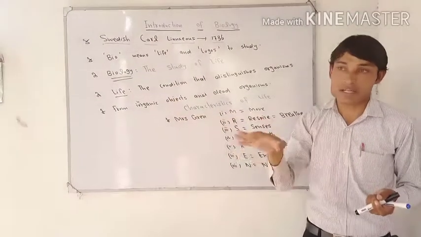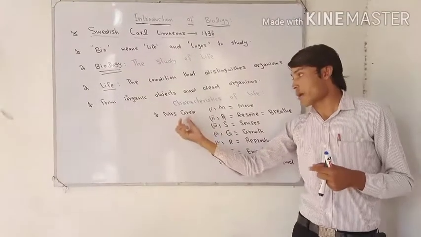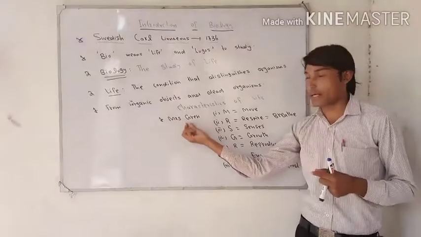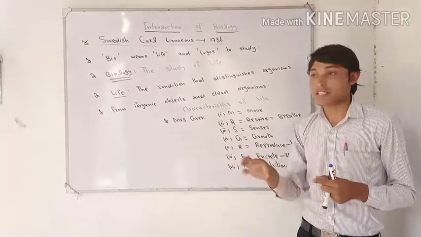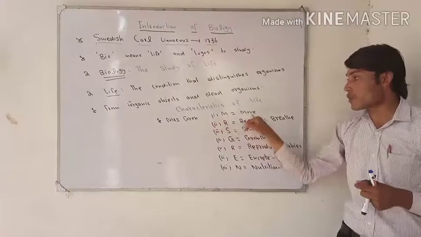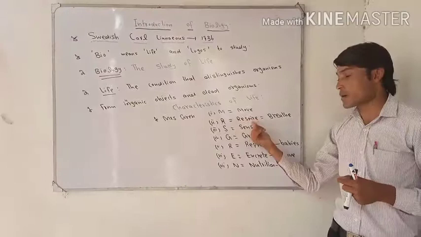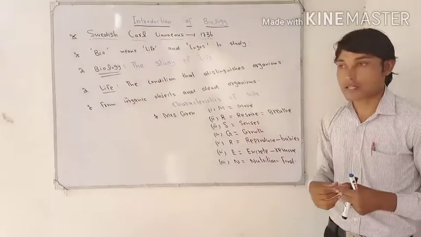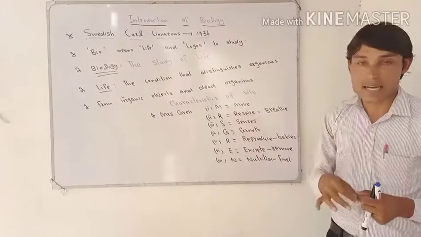Now, what are the characteristics of living organisms? To understand easily, we have an abbreviation, the name of a lady, Mrs. Green. Besides this we have more, but according to the 9th class, M stands for move. The first characteristic of living organisms is that they move. The second is respire, which means to breathe. The third is senses. We have 5 senses, like nose for smell, eyes, etc. And growth means the increase in size.